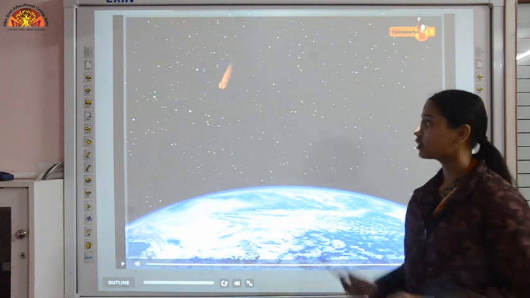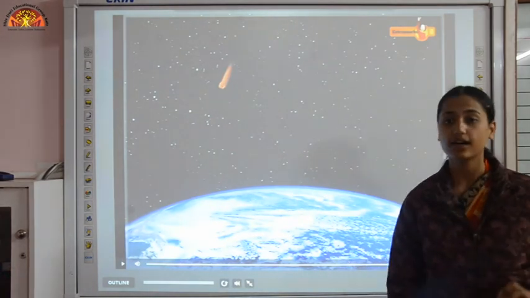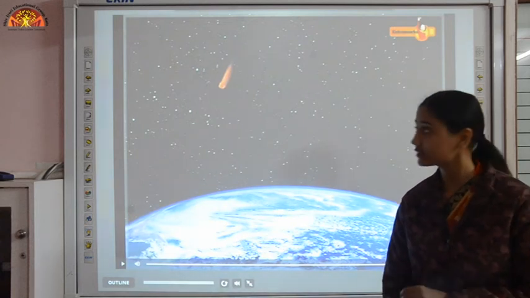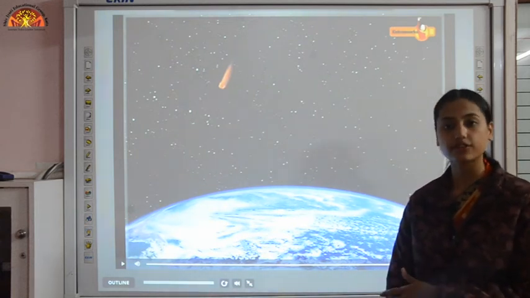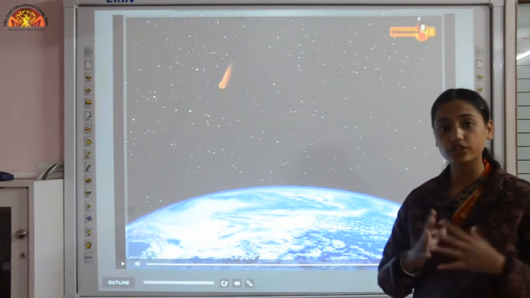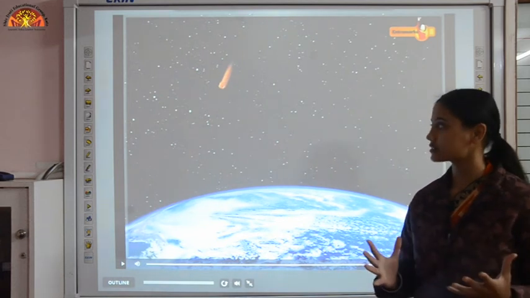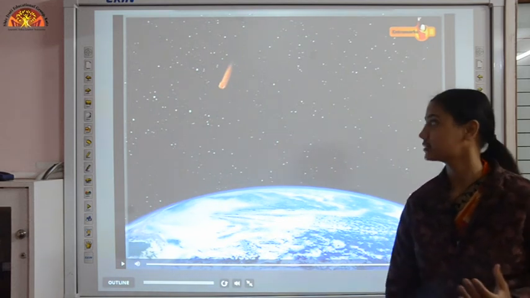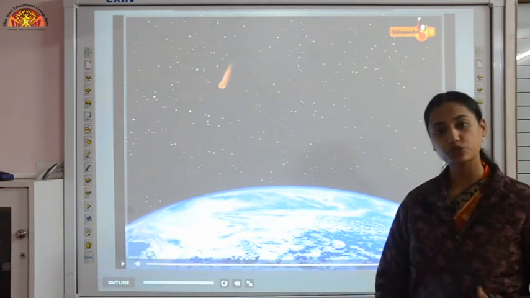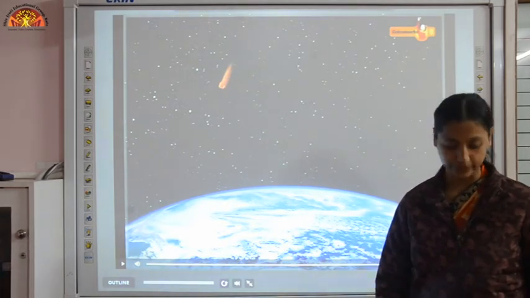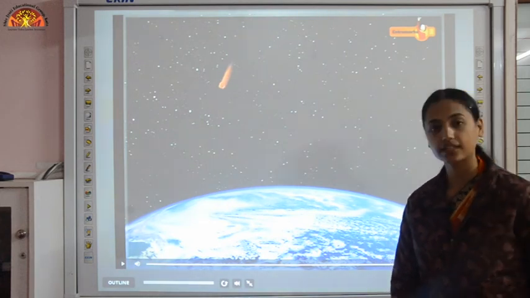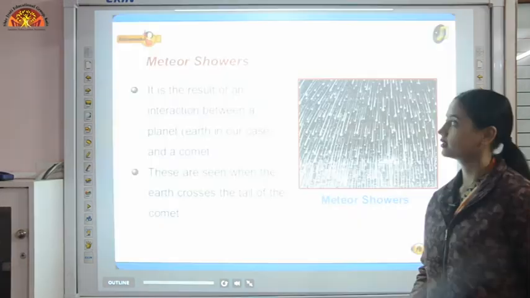Because of the burning of these meteors, a small part of them can reach the Earth's surface, and when they do, they are known as meteorites. The larger rocks are known as meteorites, and a meteor appears to be a shooting star, so we also call them shooting stars. When you see a shooting star in the night sky, we make a wish. That is nothing but this meteor.